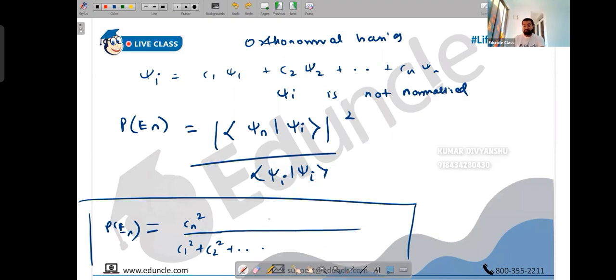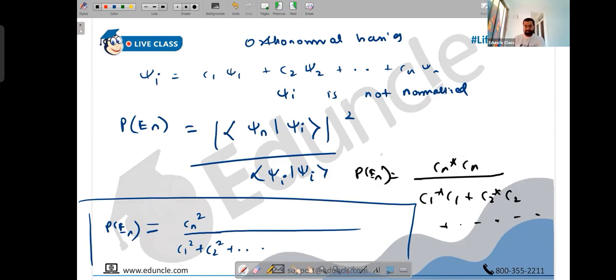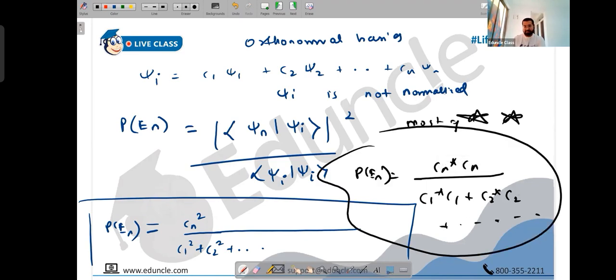Sir, if real, na? If real, obviously. Otherwise, if it's not real, then we have to write this as Cn star Cn upon C1 star C1 plus C2 star C2, and it goes on. Absolutely, so that's always there. So this is the most general form. It cannot get any more general than this. We are considering complex constants, and we're considering it is not normalized. This becomes the most general.